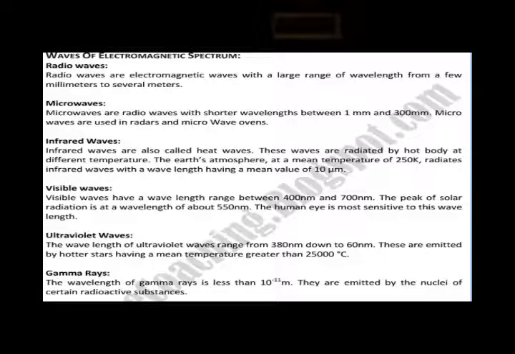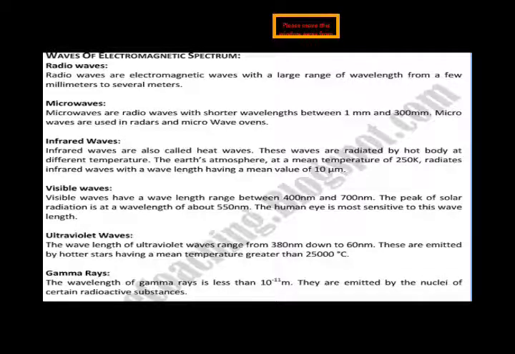Visible waves have a wavelength range between 400 nanometers and 700 nanometers. Now, as you can see, when we move from the radio waves to the gamma waves, gradually the wavelengths are decreasing. The radio waves have a wavelength in meters, and now we come toward nanometers and millimeters. The peak of solar radiation is at a wavelength of about 550 nanometers. The human eye is most sensitive to this wavelength.